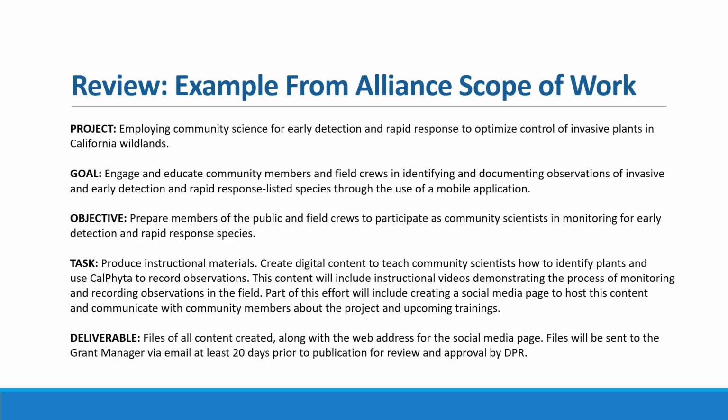So, let's review. Here, we see an example from the Alliance Grant scope of work. The project itself employs community science for early detection and rapid response to optimize the control of invasive plants in California wildlands. We see a goal: engage and educate community members and field crews in identifying and documenting observations of invasive and early detection and rapid response listed species through the use of a mobile application. We see an objective associated with this goal: prepare members of the public and field crews to participate as community scientists in monitoring for early detection and rapid response species.